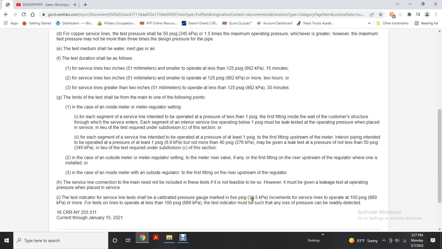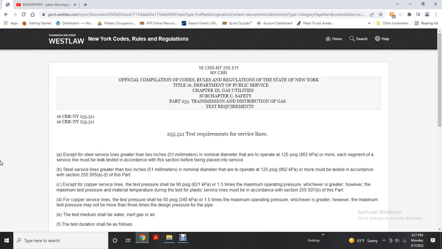lines operated at 100 psi gauge or more. For tests on lines operated at less than 100 psi gauge, the test indicator must be such that any lost pressure can be readily detected. That was 511, testing requirements of service lines.